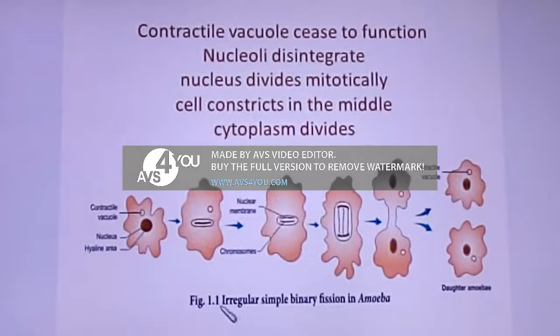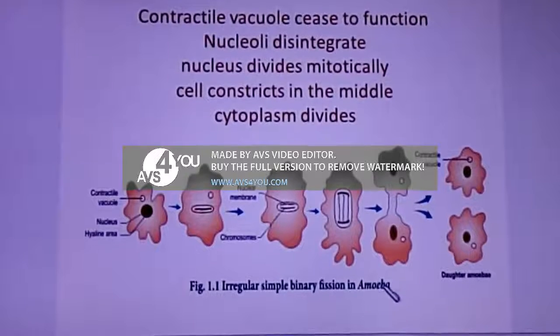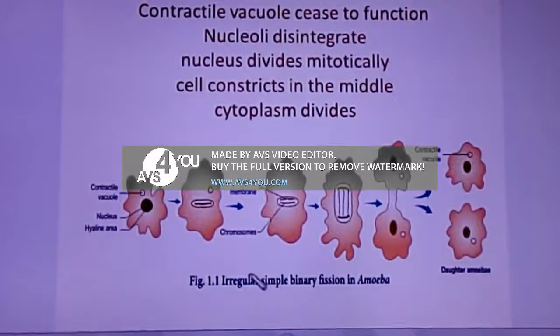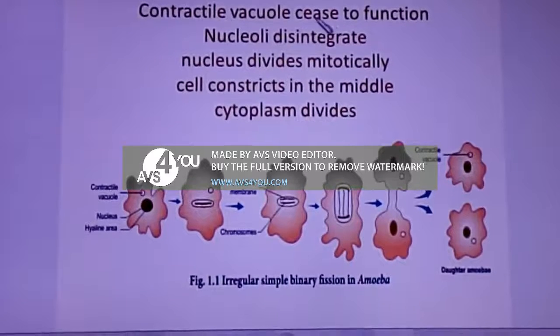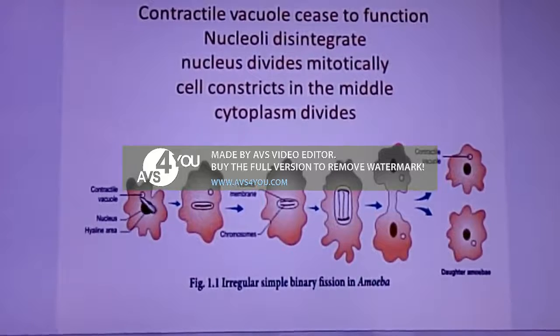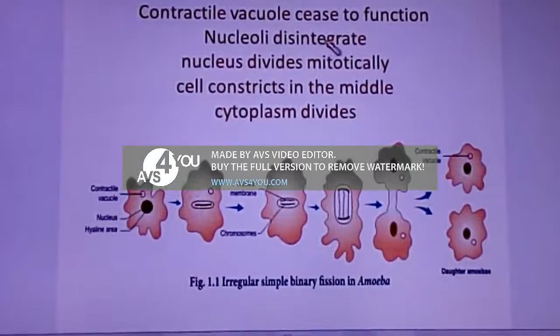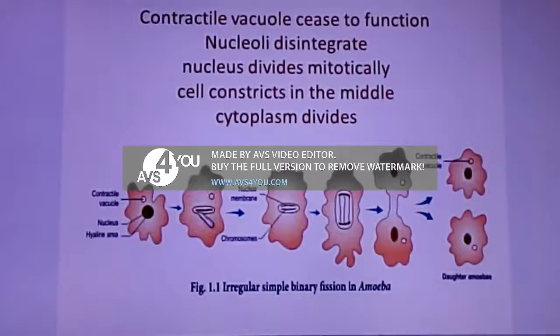Okay, first we will see simple irregular binary fission in amoeba. The changes that take place during this process are, first, the contractile vacuole ceases to function. Then the nucleolus present inside the nucleus disintegrates. Next, the nucleus divides mitotically.